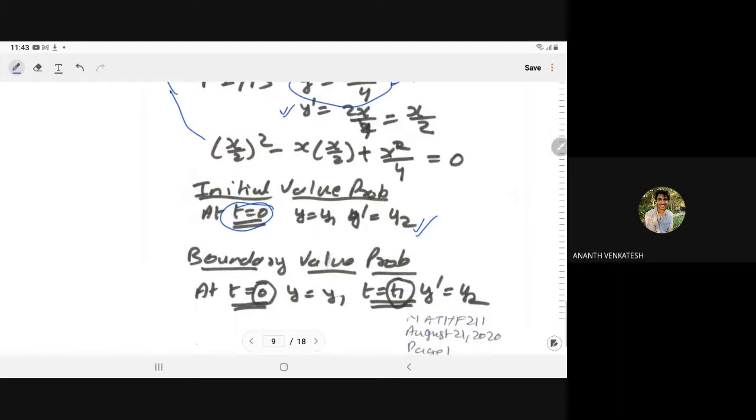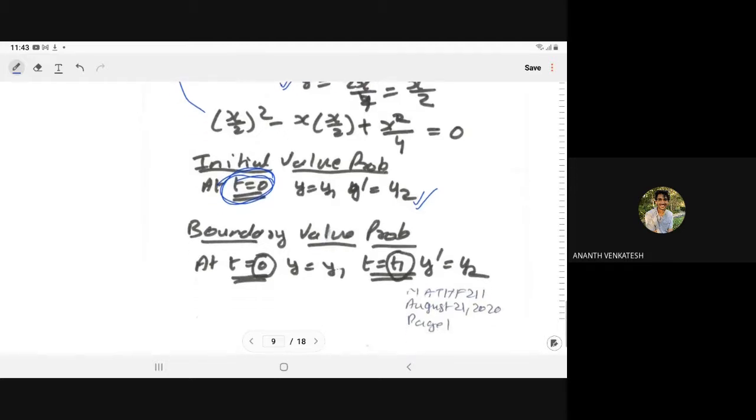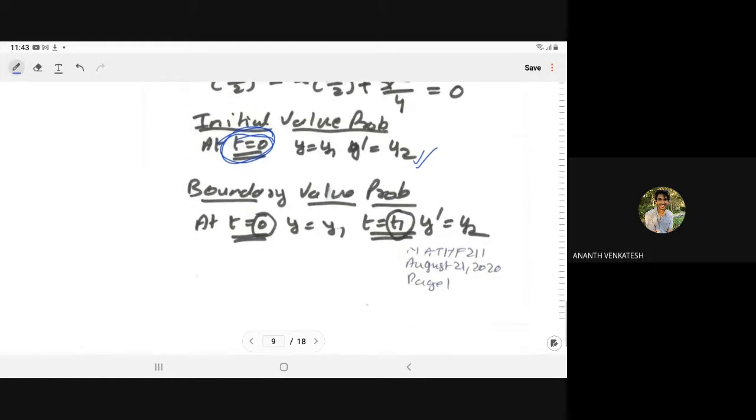Means for one value of t, some conditions are given to you. And when we have conditions for different values of the independent variable, t = 0 and t = t1, then we say it is the boundary value problem.